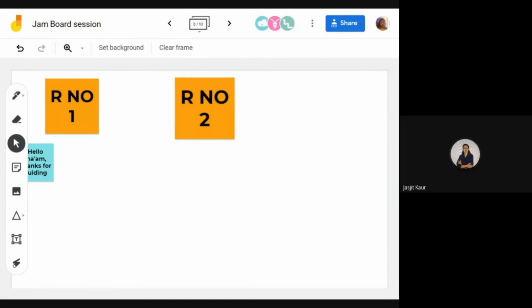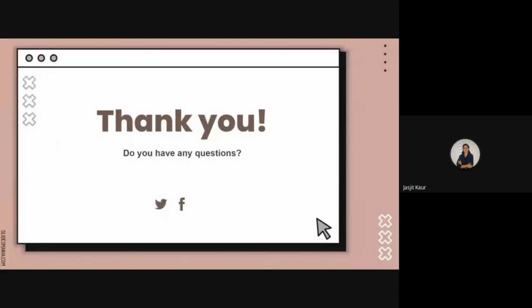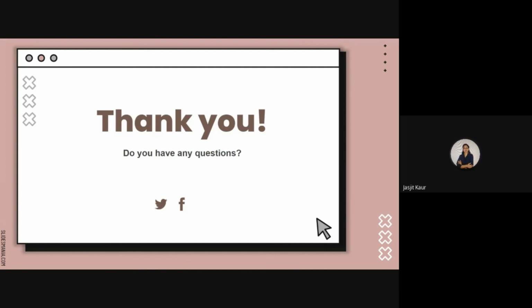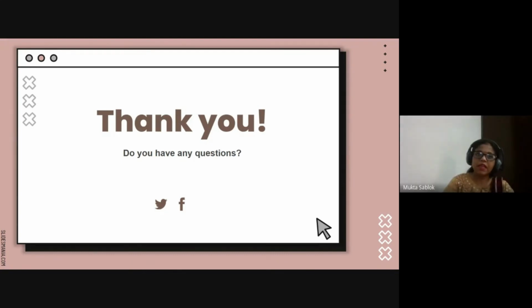Ma'am, just like in Google Classroom, we archive the lessons or the whole class. Is there any procedure to archive Jamboards also? Archiving it? No. It will be in your Drive, like we have our Word files, Excel files, Docs files, Sheets files in our Drive. The archiving option is not there, ma'am.